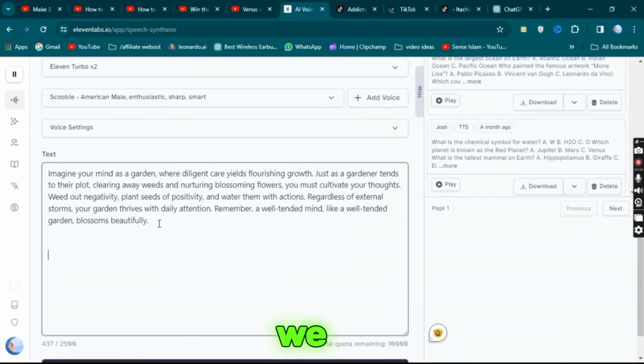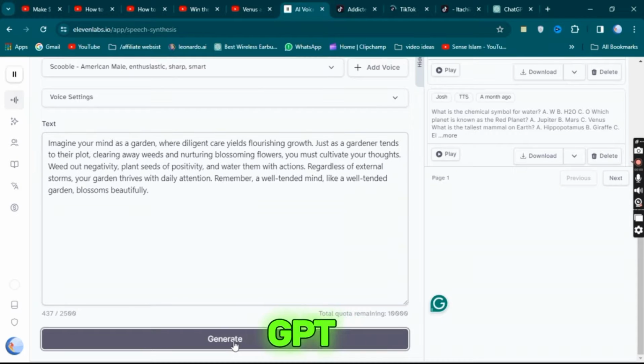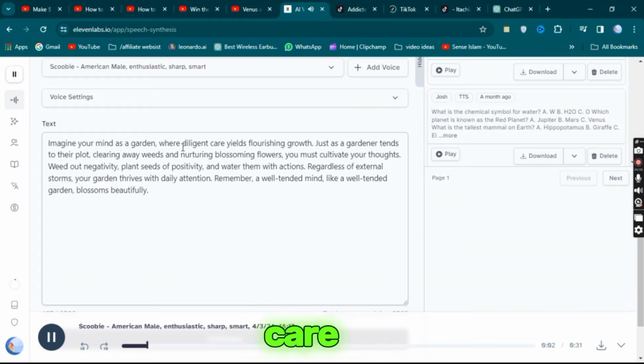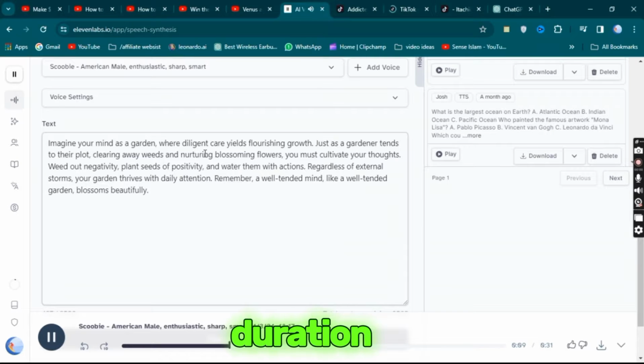Next, select the voice we added earlier. Return to the ChatGPT site, paste our script, and click Generate. Wait a moment to download the audio. Should your script be concise? Imagine your mind as a garden where diligent care yields flourishing growth. Just as a gardener tends to their plot, clearing away. With a duration of less than a minute, you may revert to ChatGPT and request an extended rendition.